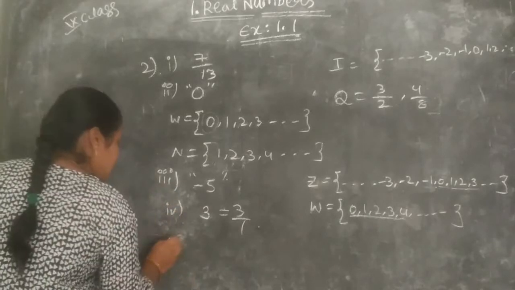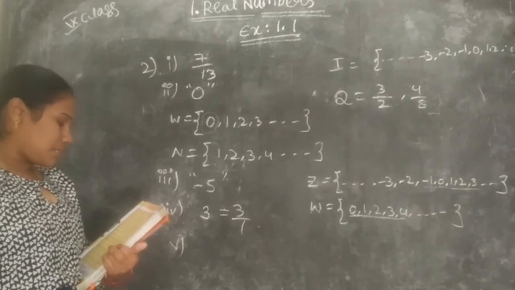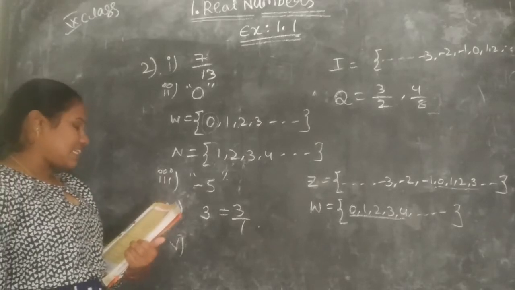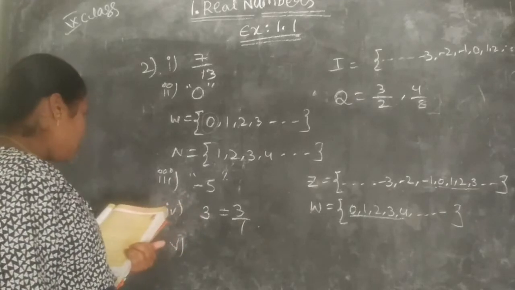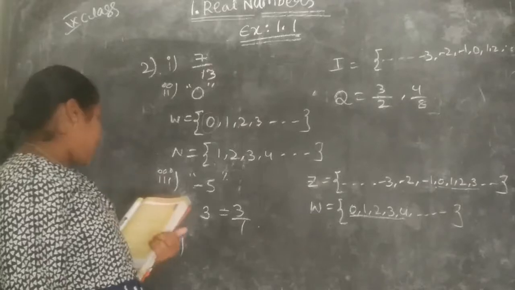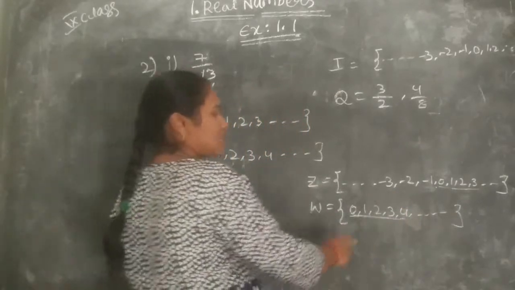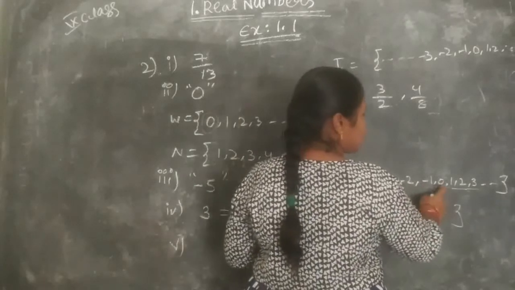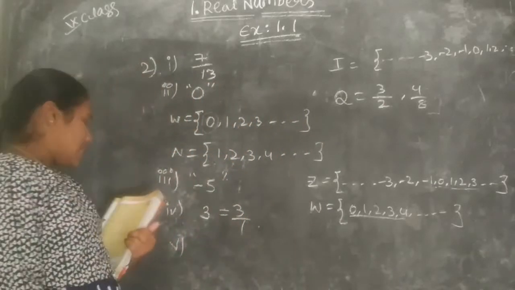Let us see another one. A number which is an integer but not a natural number. What is an integer? Integers are -3, -2, -1, 0, 1, 2, 3 and so on. These are the integer set.